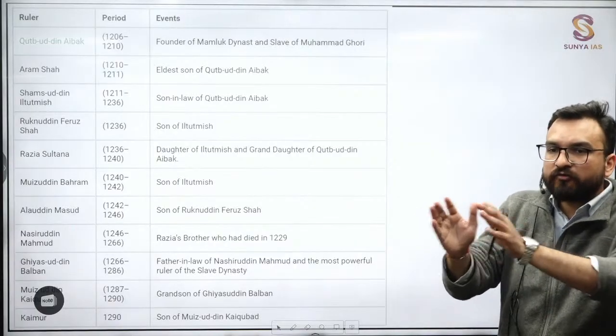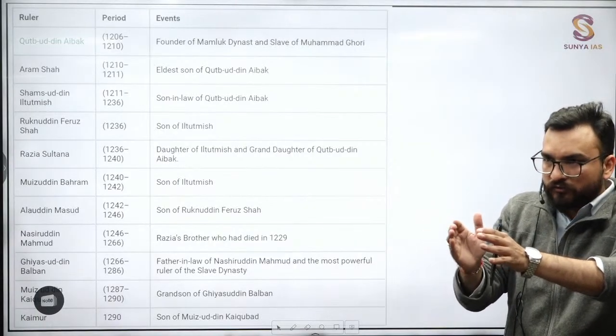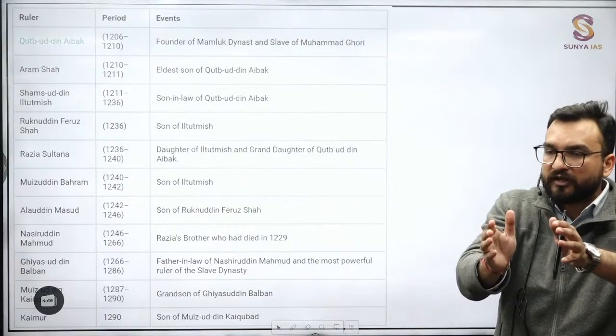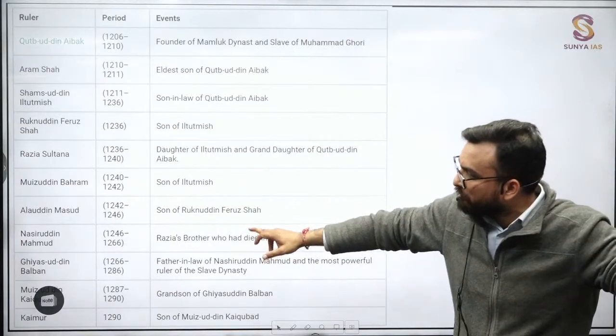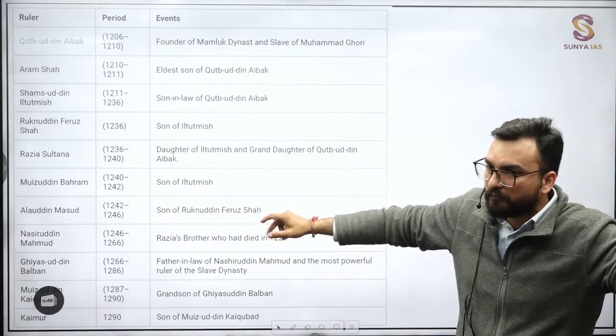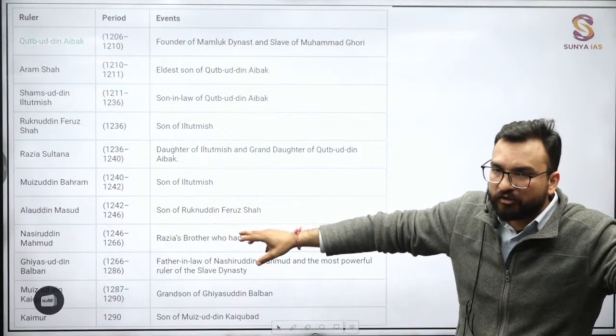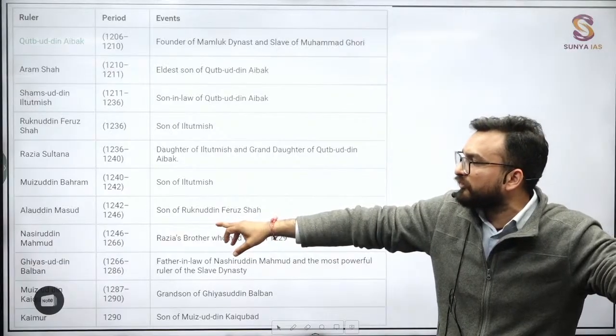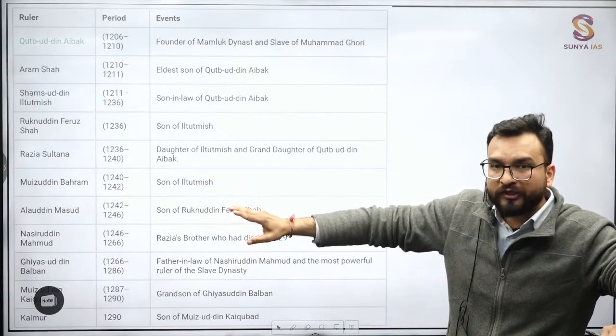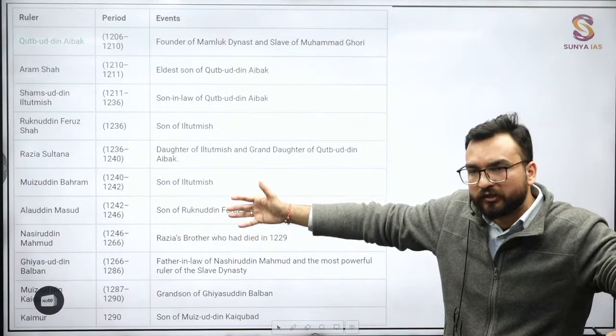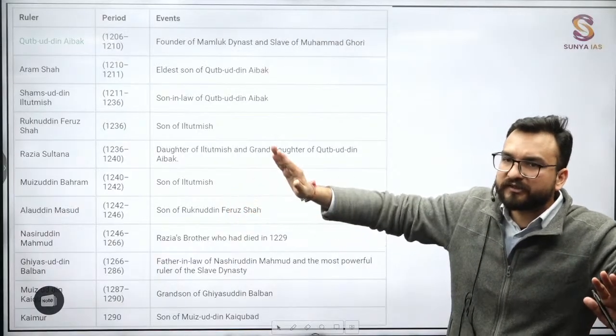Certain factions are favoring certain rulers, others are favoring other rulers. So Balban got powerful, and because of Balban, Nasiruddin Muhammad came to power. That is how Balban was indirectly ruling from 1246 to 1266. Though later on Balban was expelled too from the Chahalgani group, but that is a different story.